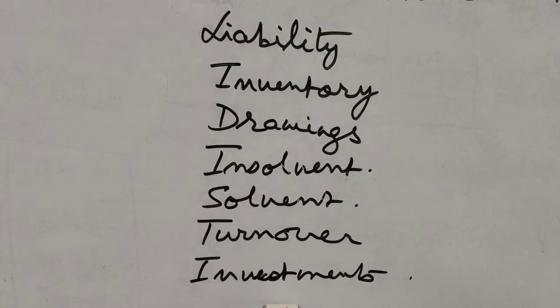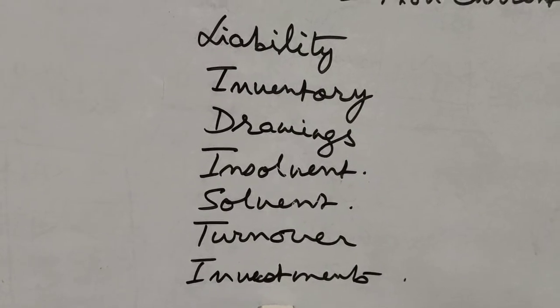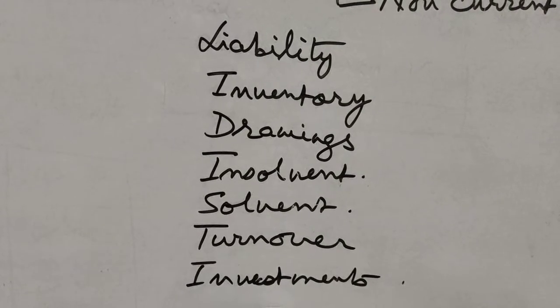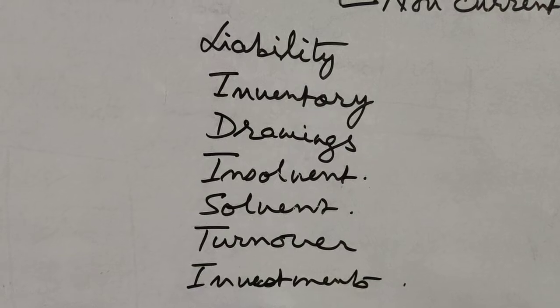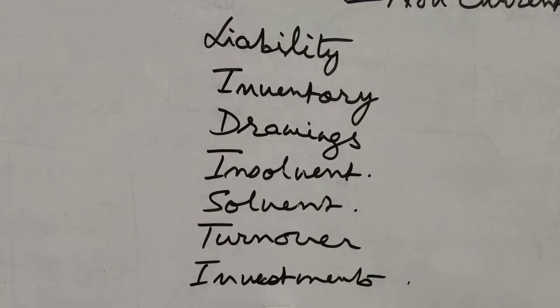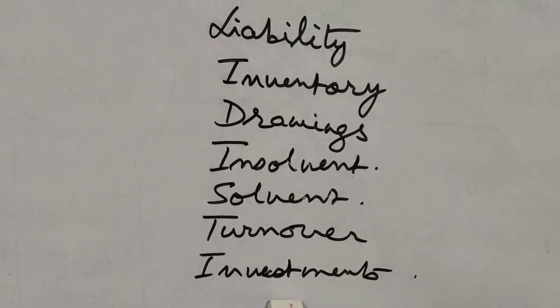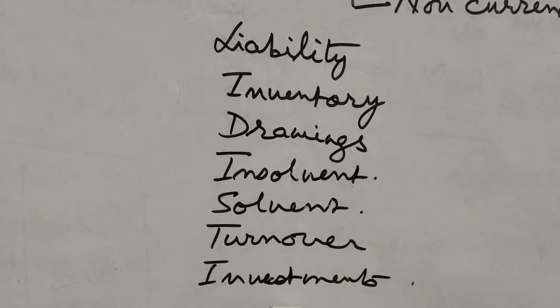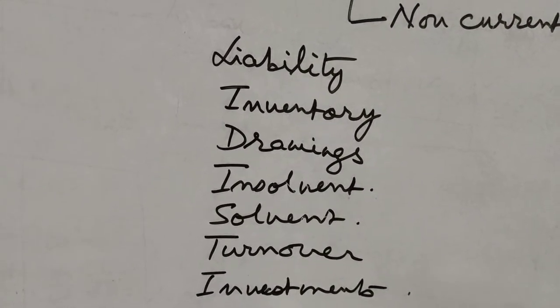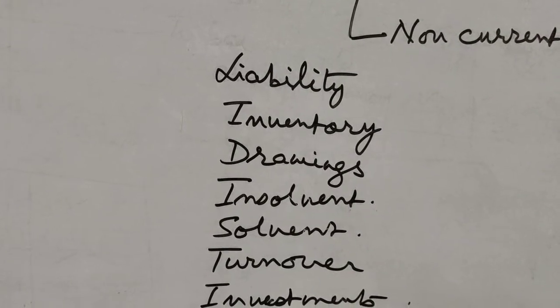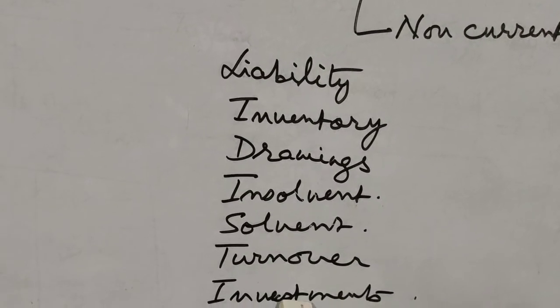But any money that is kept somewhere with the intention to make the money grow, or to receive some interest, or to gain some profit from it, that is known as investment. So we have seen the basic accounting terms.